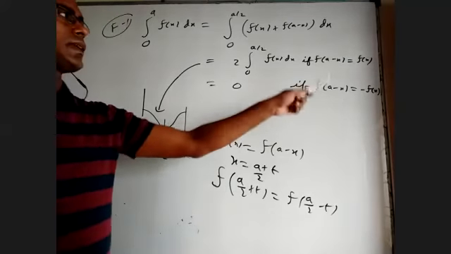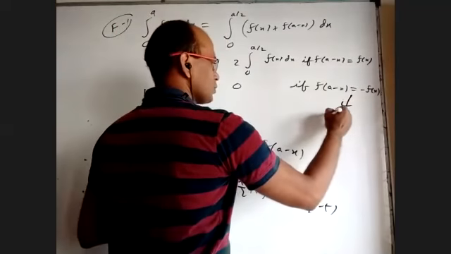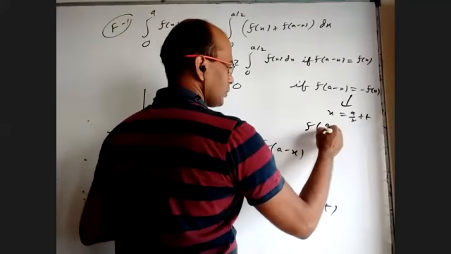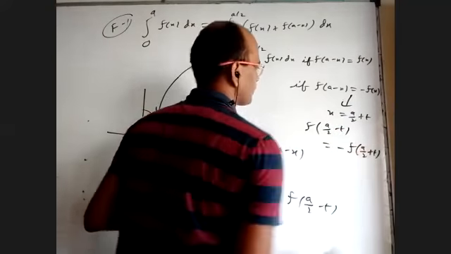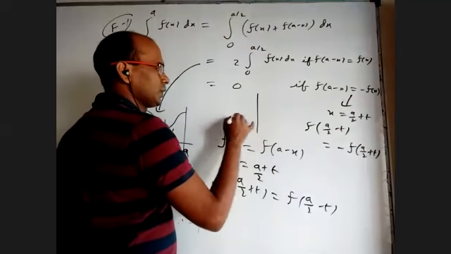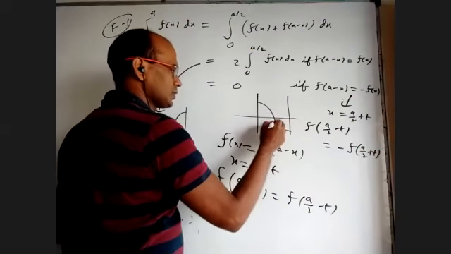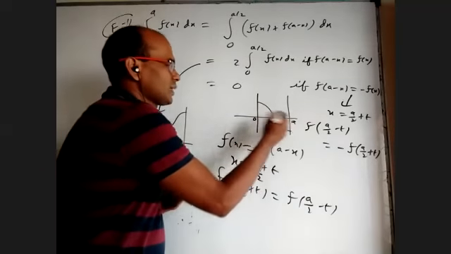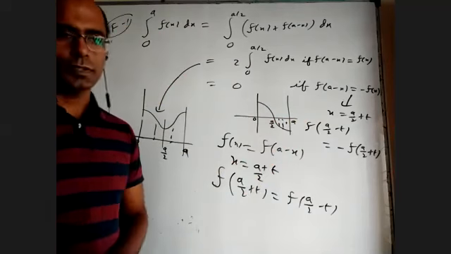Now how to explain the zero? What is this f of a minus x equal to minus f of x? When you take x is equal to a by 2 plus t here, f of a by 2 minus t is minus f of a by 2 plus t. The graph will be somewhat like this. This is a by 2, this is 0, this is a. Whatever values it has after a by 2, the values before a by 2 are the negative of that.